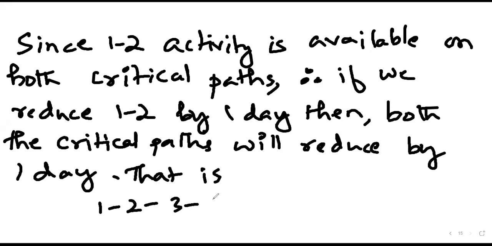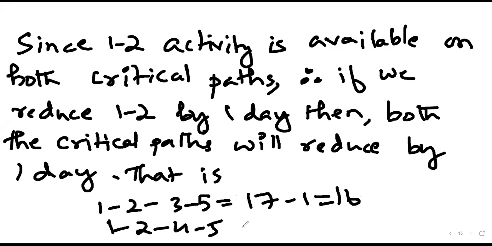So that is 1, 2, 3, 5: 17 minus 1 is 16. 1, 2, 4, 5 is 17 minus 1. Both are valid. So just calculate the project cost for this. By considering 16 days, just calculate the project cost.